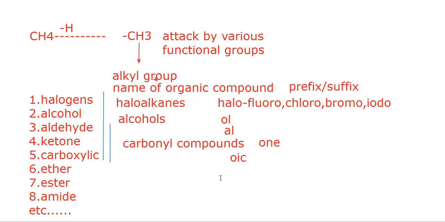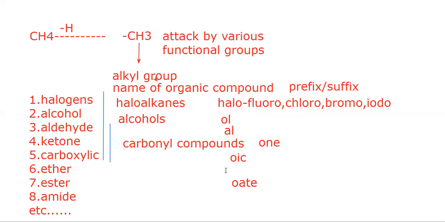And for ester we can say it is added by a suffix that is -oate. And this ether is being added by a prefix, we can say, that is alkoxy.